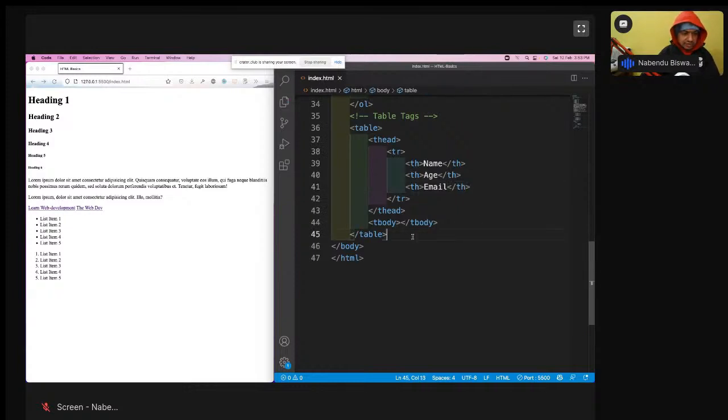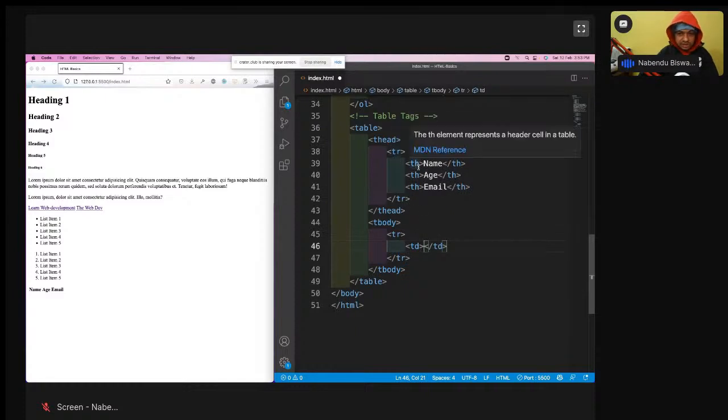If I give this much only, see, name, age and email is done like this. Now we'll have a table body. In the table body we'll have a tr, and here I'll have a td. Again, tr means table row, th means table head, td means table data. So here I will have the data.